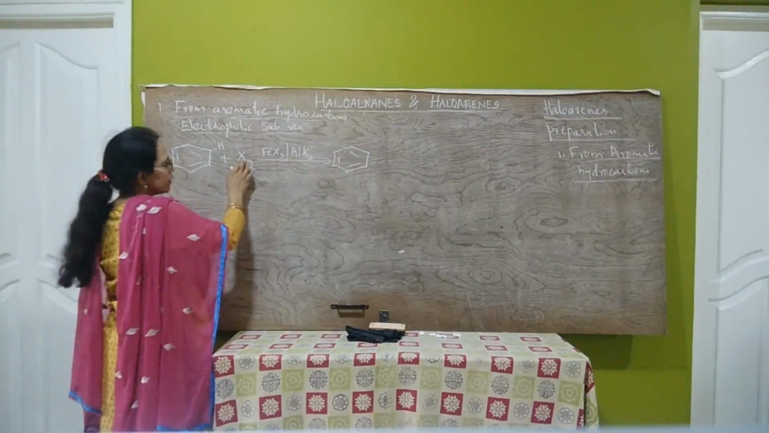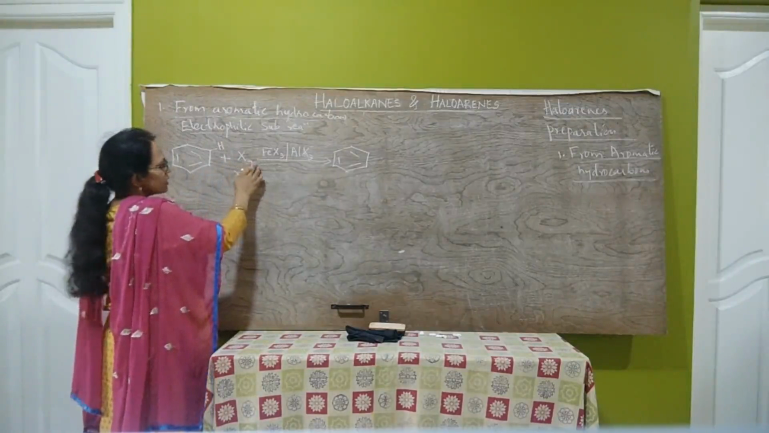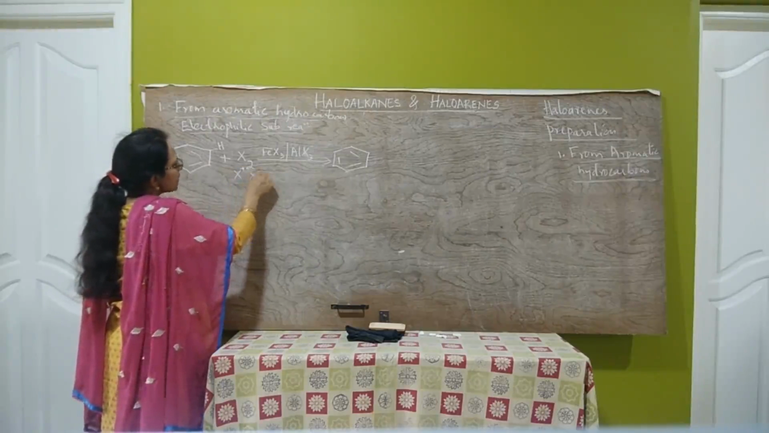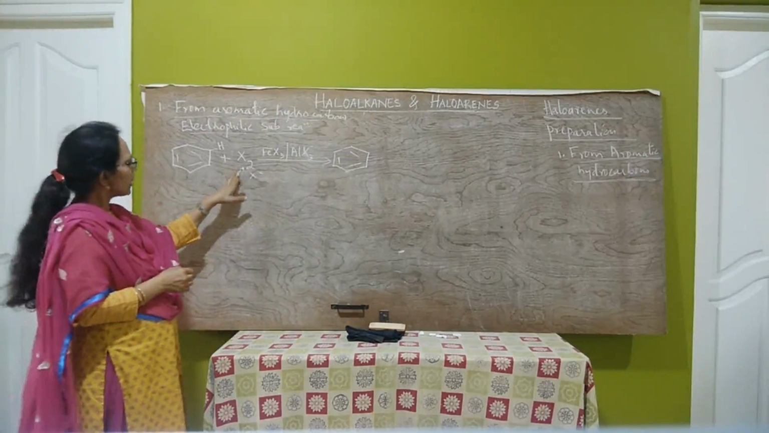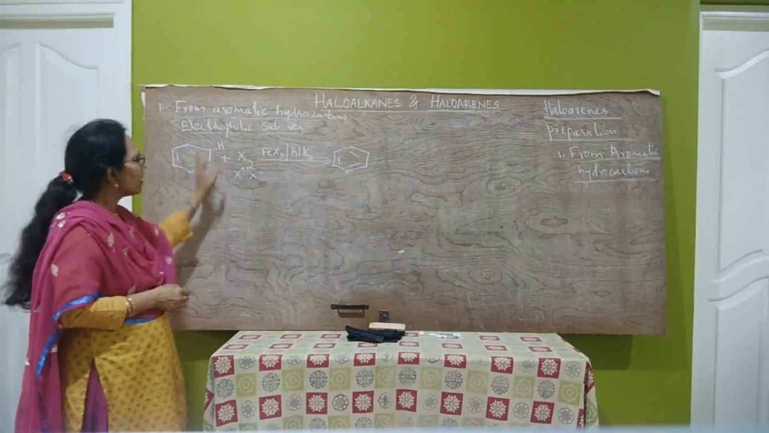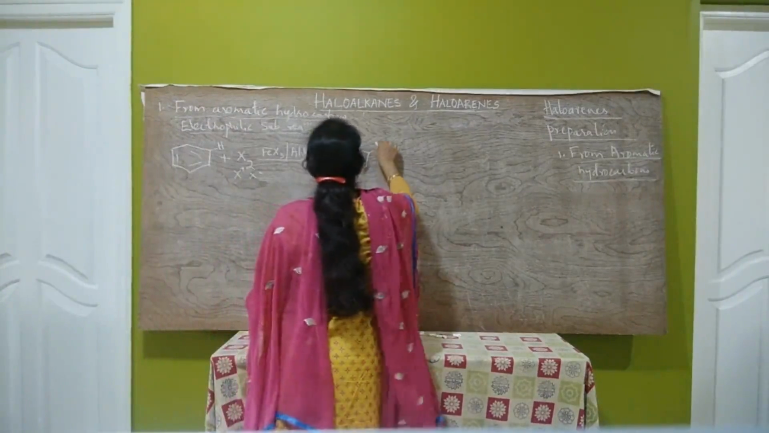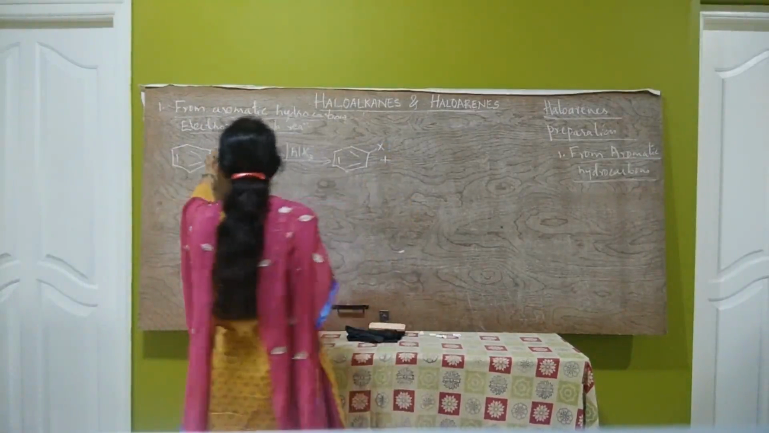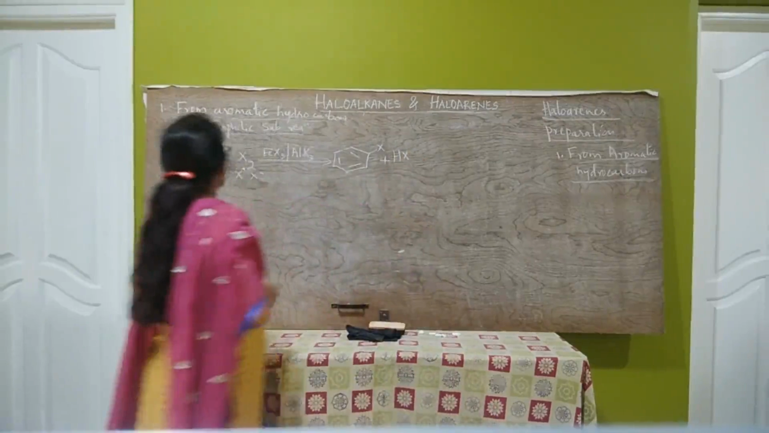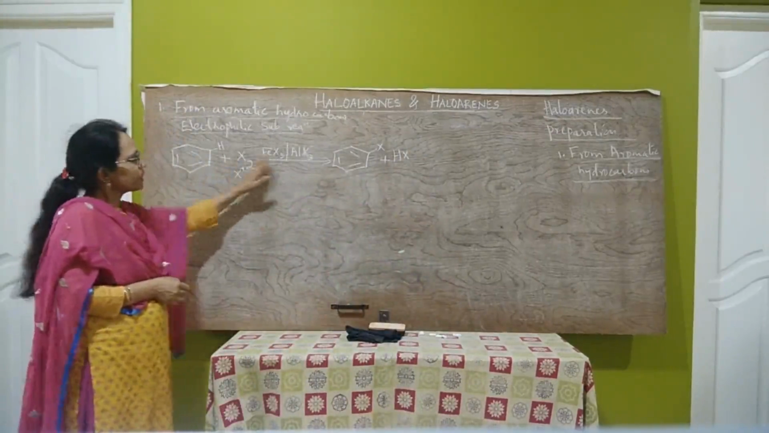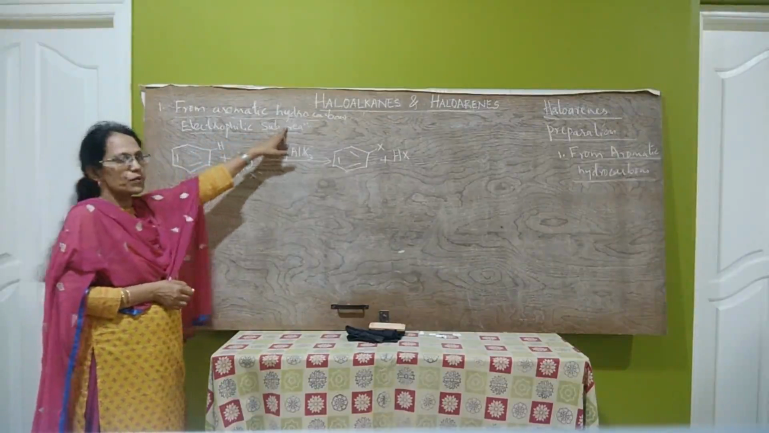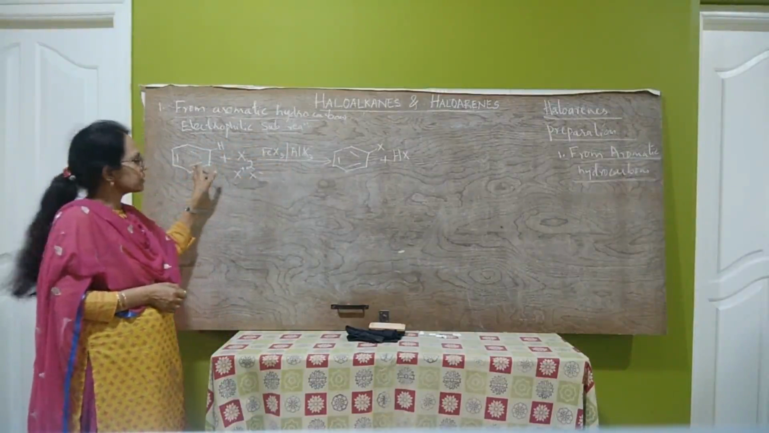Here the heterolysis of X-X takes place to form X plus and X minus. X plus is the electrophile. This X plus replaces H plus of benzene and forms haloarene. Plus this H plus and X minus form HX. So this is the preparation of haloarenes from aromatic hydrocarbons by electrophilic substitution reactions.